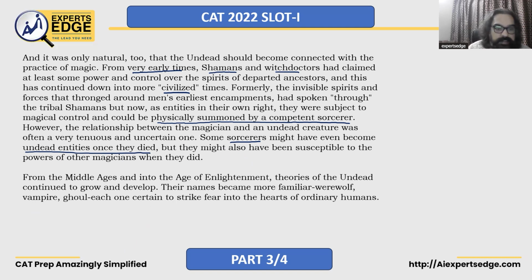From the Middle Ages and into the Age of Enlightenment, theories of the undead continued to grow and develop. Their names became more familiar: werewolf, vampire, ghoul, each one certain to strike fear in the hearts of ordinary humans.